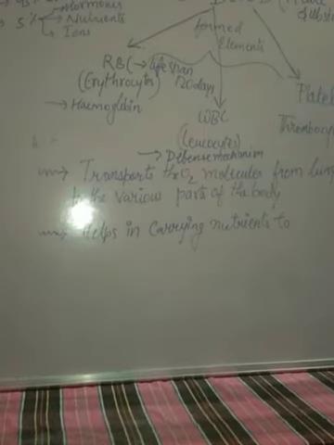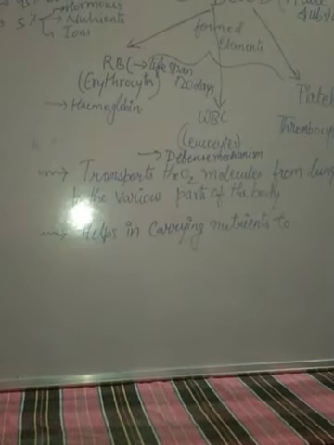From the heart there is a path connecting to the lungs, from where the impure blood comes, gets oxygenated, becomes pure and reaches the various parts of the body, giving oxygen to each and every cell. In this way we can say that it transports oxygen molecules from the lungs to the various parts of the body.